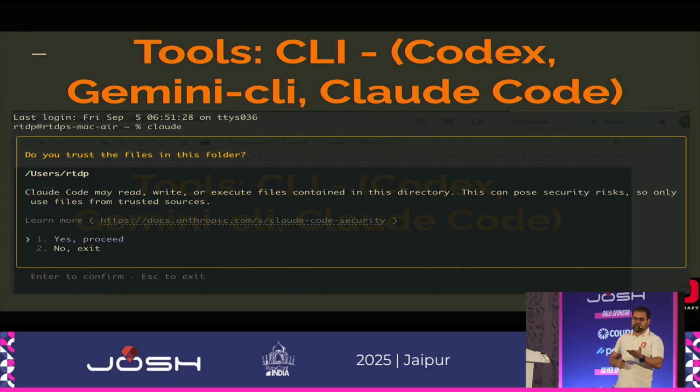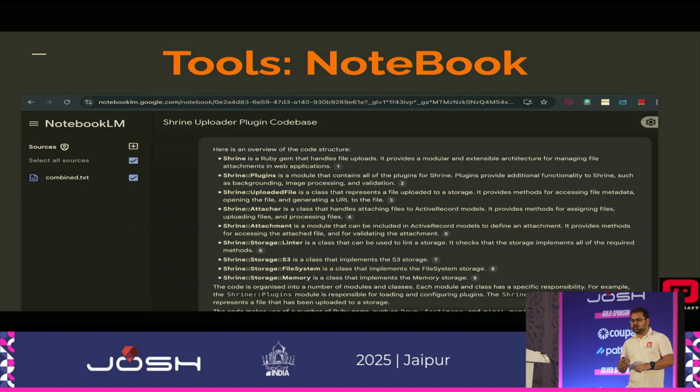Yeah. So for example, the tool of choice for me would be Claude Code, but apart from that, there is also Gemini CLI, which is completely free. I think it has about 1,000 requests per day as a free limit. So it is really good for reading through code bases and experimenting with it as well. And then next, Notebook is also a good tool. You can put a lot of code in there, but what I personally feel is that it's not for code reading particularly anymore, because there are a lot of good tools that weren't available last year that are available this year.